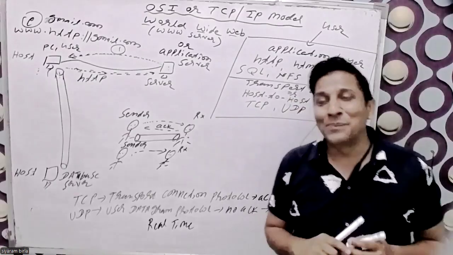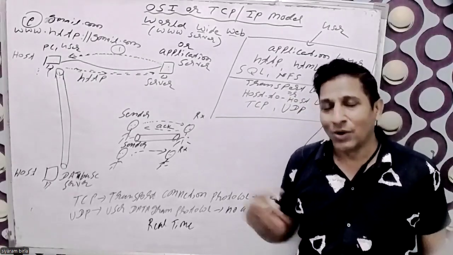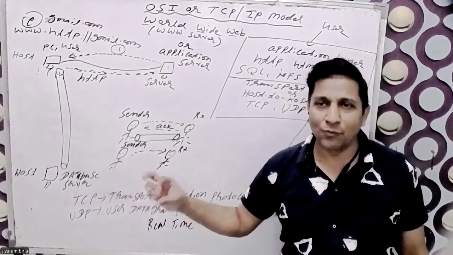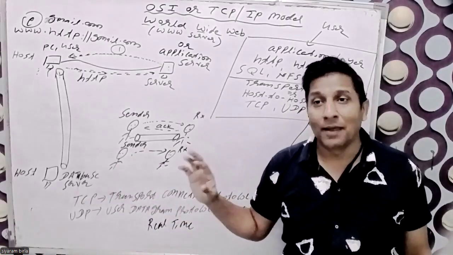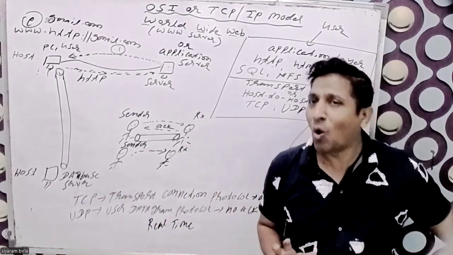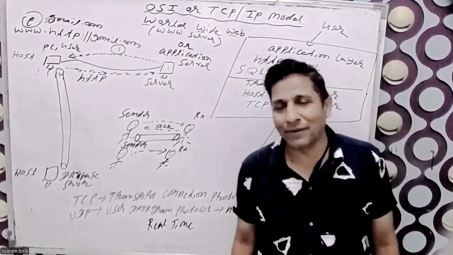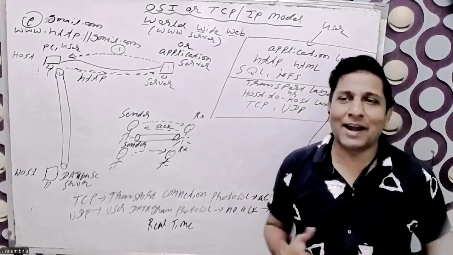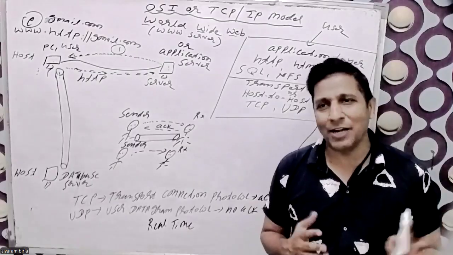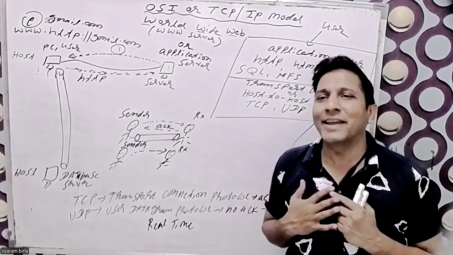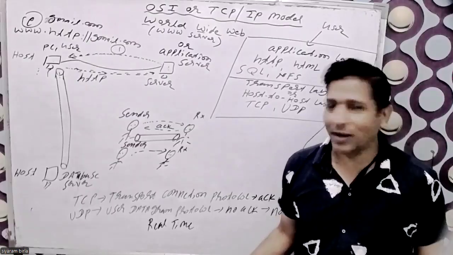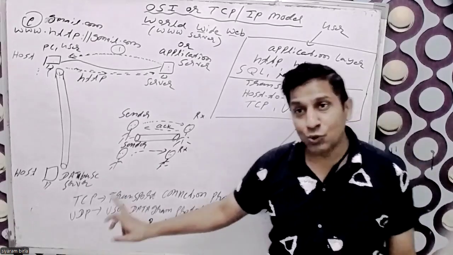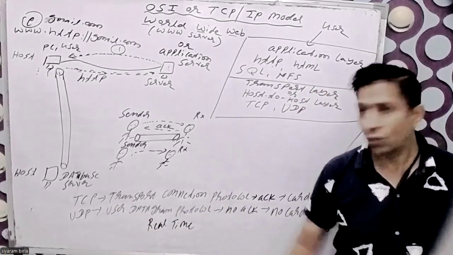Why UDP? Suppose some video or voice was dropped 2 minutes back. My PC does not respond to the Zoom server asking it to send again, which means the Zoom server does not send any packet. So now my call is going good, and it's okay. The real-time service uses UDP, not TCP.